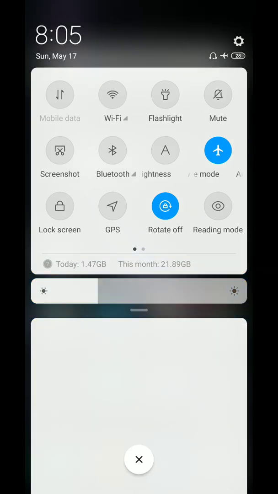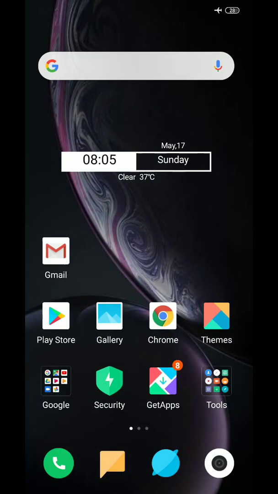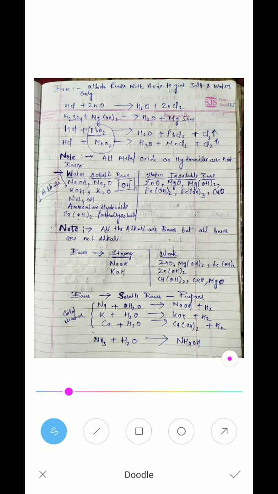But for all the cases we are not going to call them bases. हम उनको हर बार bases नहीं बोल सकते हैं कि सारे के सारे हमारे metal oxide या metal hydroxide हमारे bases हैं, because there are few exception cases for them also, that I'll discuss later.